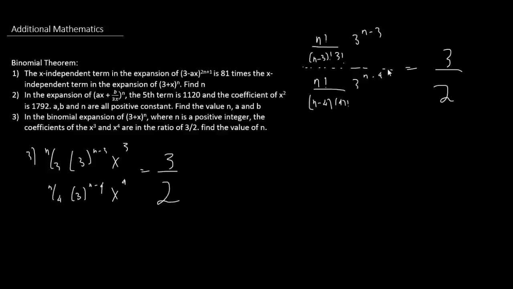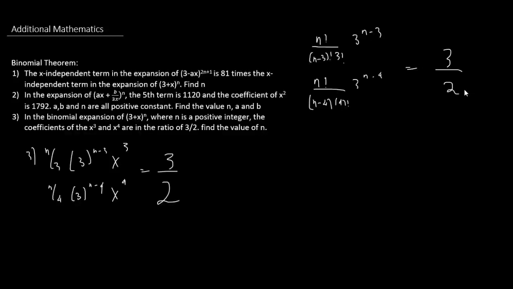But I just did not write it down just for the sake of cleanliness. Yeah, just remember that because we're dealing with ratios after all. And with that being said, remember that n factorial here we can actually cancel it out with the n minus 3 factorial at the bottom, because n factorial will be n times n minus 1 times n minus 2 times n minus 3 factorial.